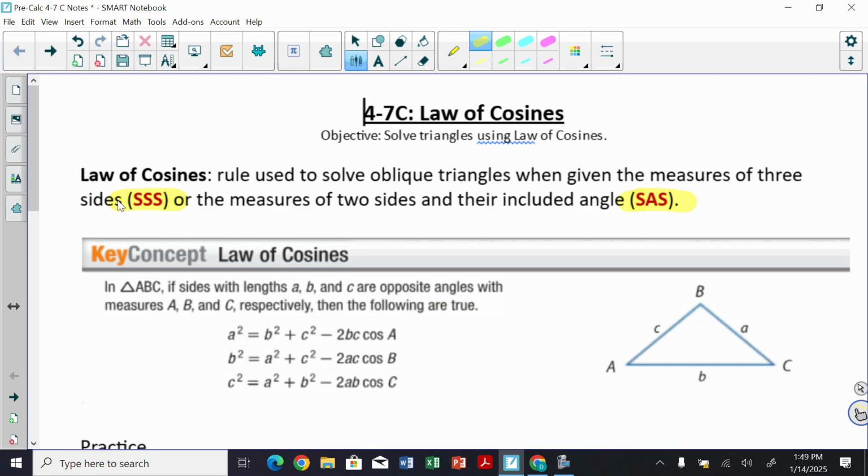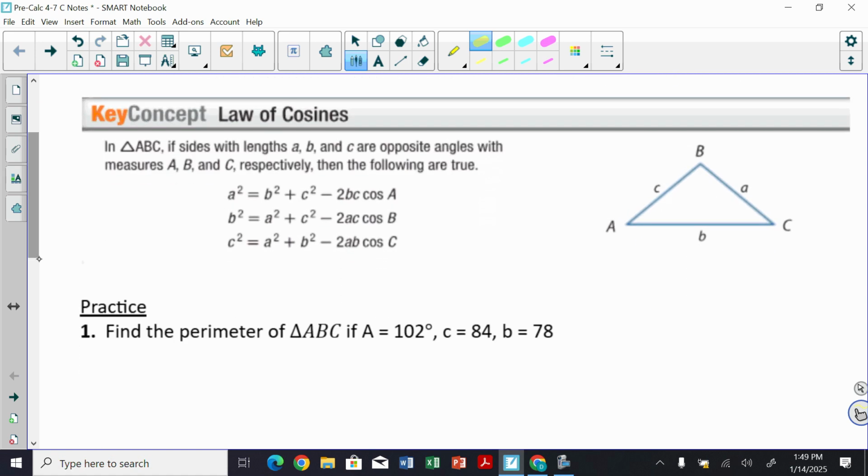Okay, so here's the law of cosines. You've got a triangle. A, B, and C are the angles. Sides are opposite those, lowercase a, b, and c, like we've been dealing with. And here are your law of cosines, okay? A squared equals b squared plus c squared. We've seen that before, very similar to the Pythagorean theorem, but we add a little bit of a piece to it with the cosine. So a squared equals b squared plus c squared, and then minus 2bc times the cosine of angle A. Okay, you can also write it in terms of B, and you could also write it in terms of C as they have right here.